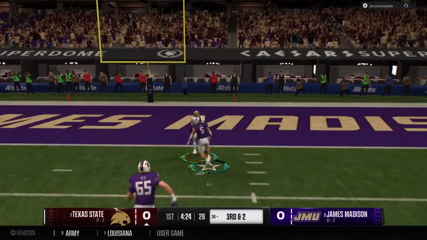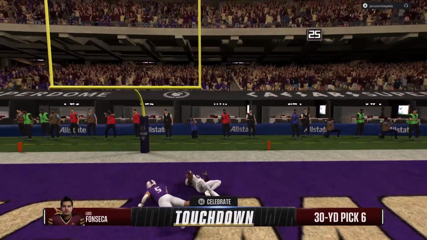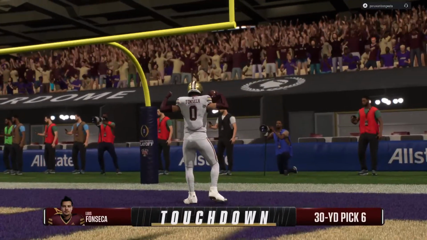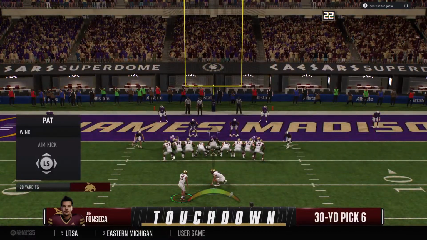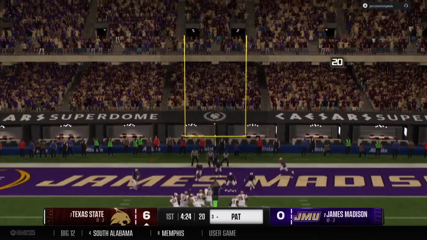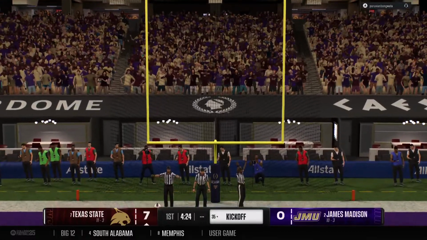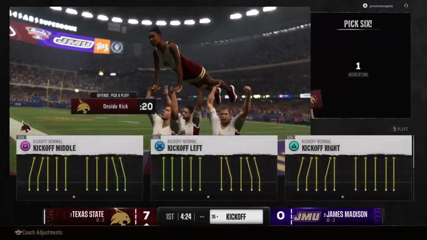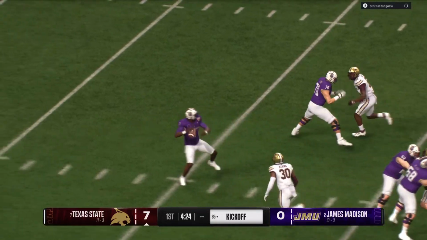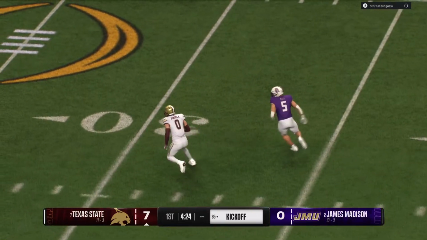Look out, he's got some space. And he's going to score on the pick 6. Touchdown, Texas State. Boy, that's a 14-point swing on the opening drive. Instead of worrying about giving up points, not only did they come up with this interception, but to take it into the end zone, they're an extra point away from really giving their offense an edge. Automatic on the PAT.